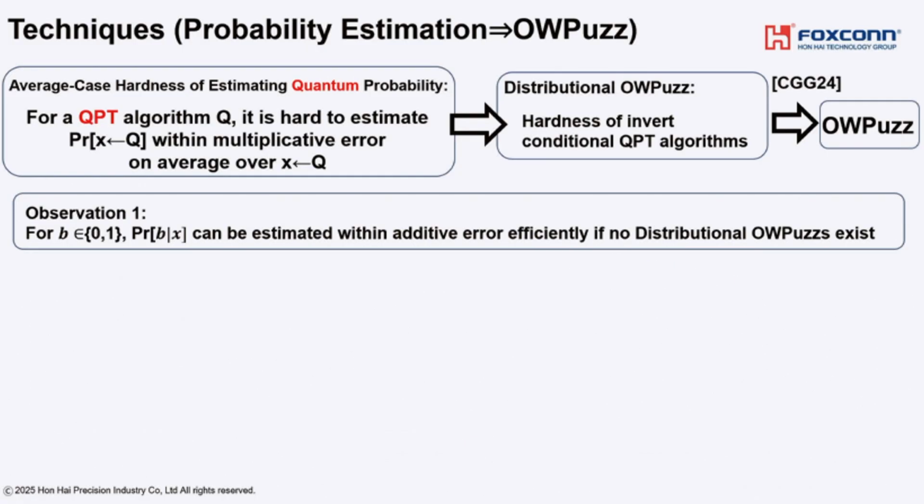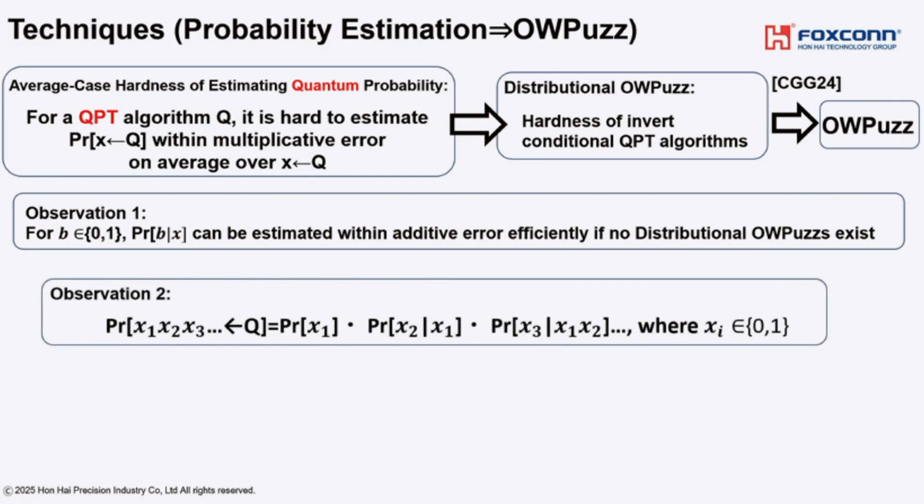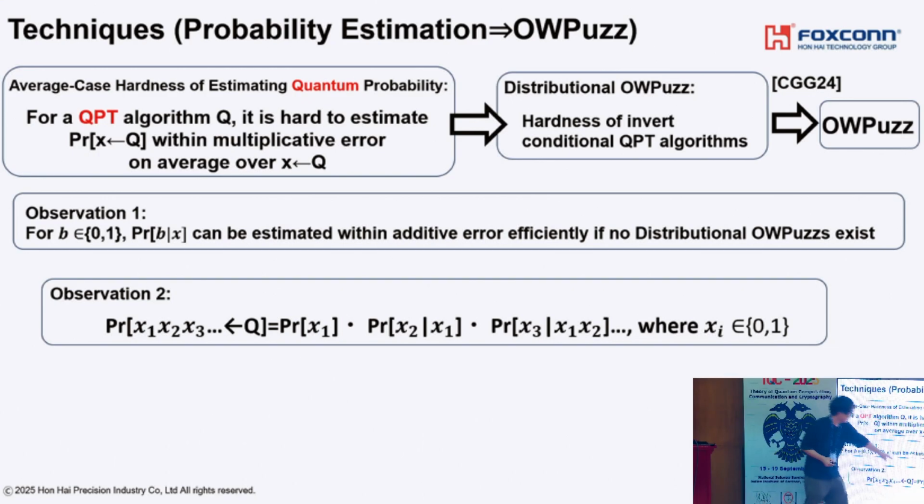And the second observation is that we can decompose this probability into each of these terms. So by the first observation, we can estimate each term within additive error efficiently.